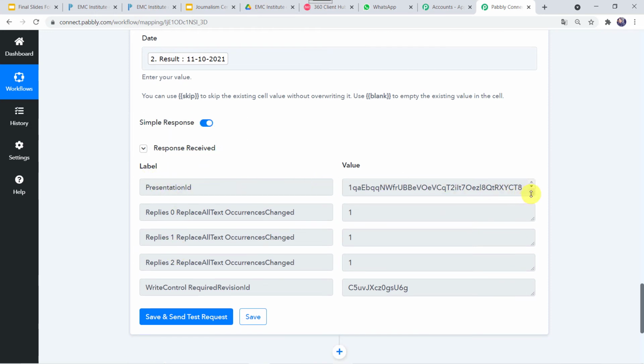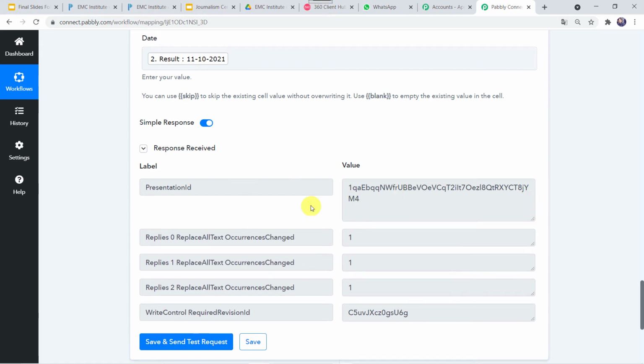So I'll just maximize it. This is the presentation ID. So now we want to convert this particular presentation ID. Before that, let us check our Google Drive whether a certificate is created or not. I'll just take you to my Google Drive.